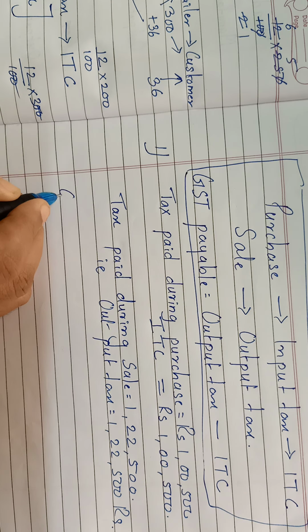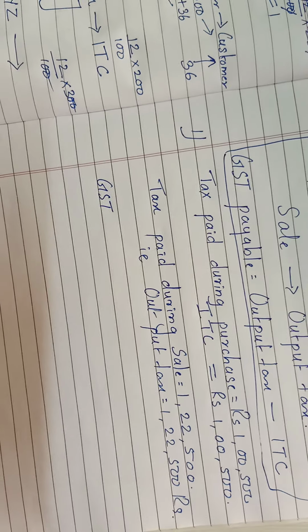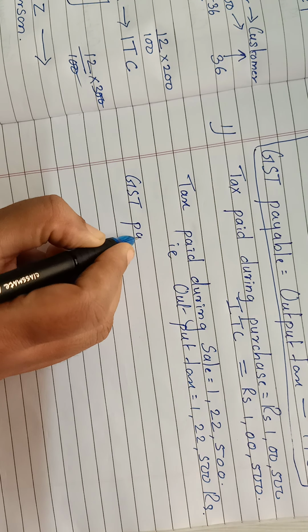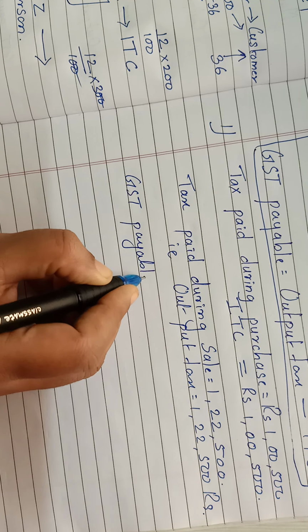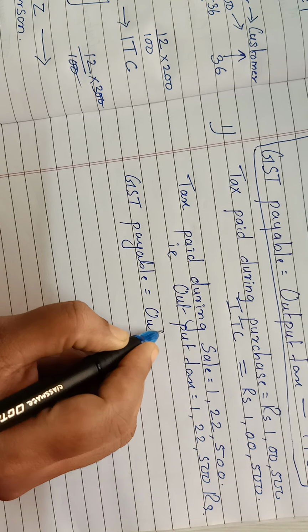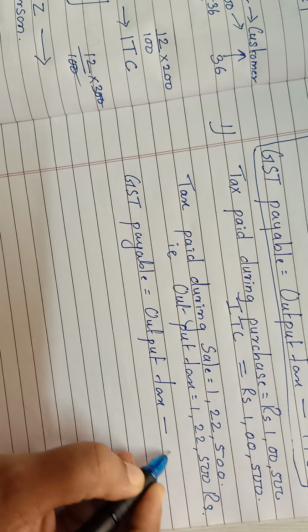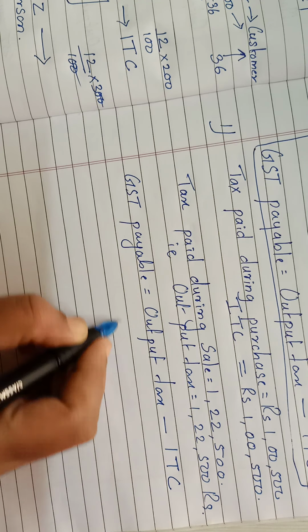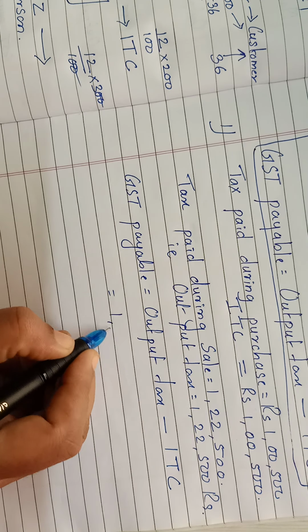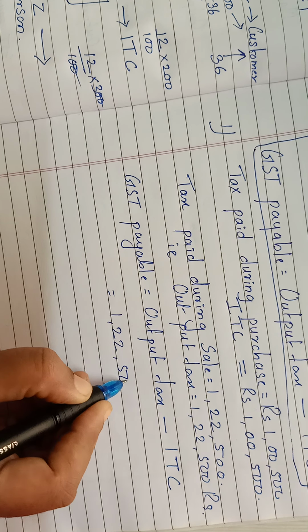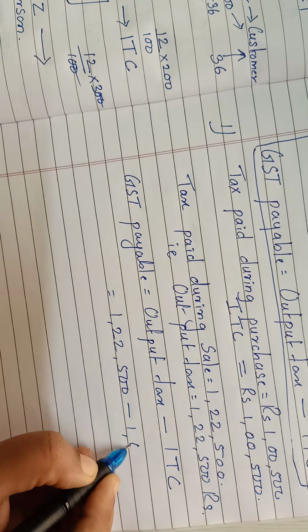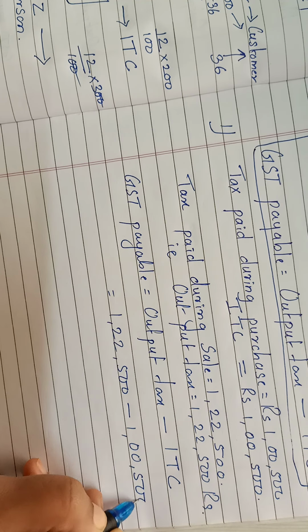Okay, now the question says you have to find the GST payable. GST payable formula is output tax minus input tax credit. So the output tax is 1,22,500 minus input tax is 1,05,000.